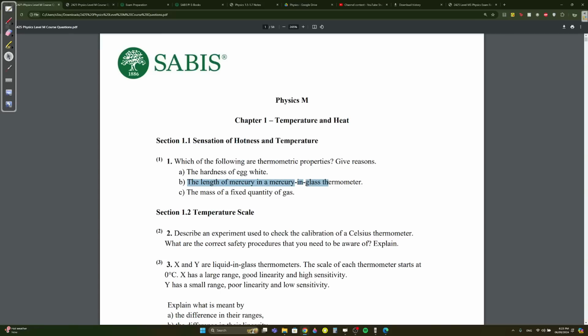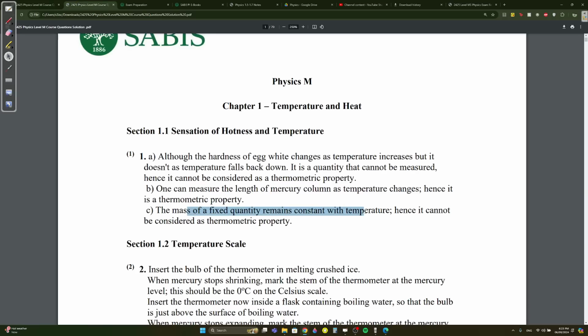The length of mercury in a mercury in glass thermometer, yes, it is, because you can measure the length of it and you can change it upon heating. When you change the temperature, the length will change. Remember, thermometric is something that can be changed and measured. The mass of a fixed quantity of gas, no, it is not thermometric because it is always constant. The mass of a fixed quantity of gas remains constant.